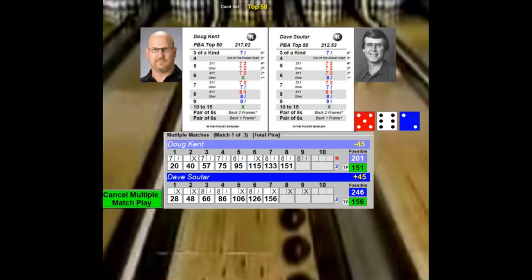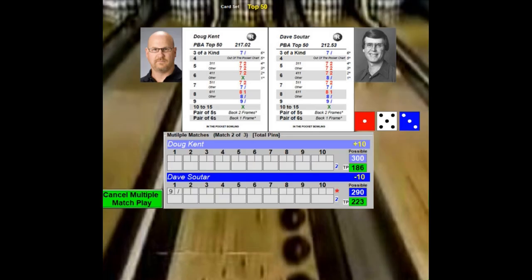On 9, Sultar throws a strike. Kent will start the 10th. Throws a spare and a 7, so 186. So Sultar will win this one, but remember, it's pins. Sultar throws a 3-3. That's a spare, and he makes a strike there and puts up a 223. So he's got a 223, 186 lead on Kent, and Sultar is up by 37 points.